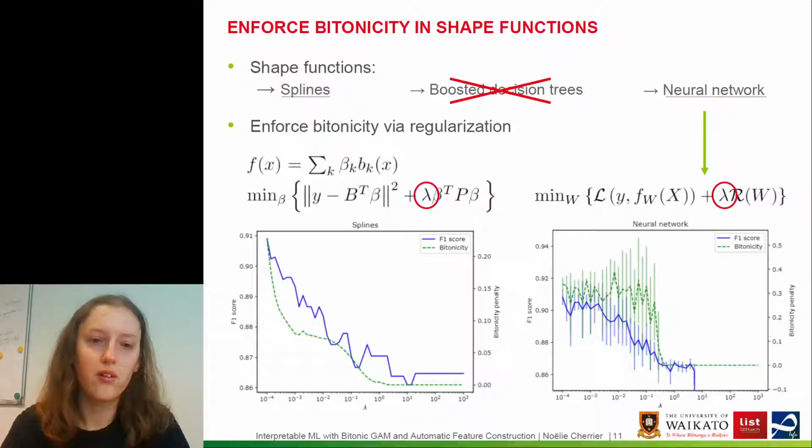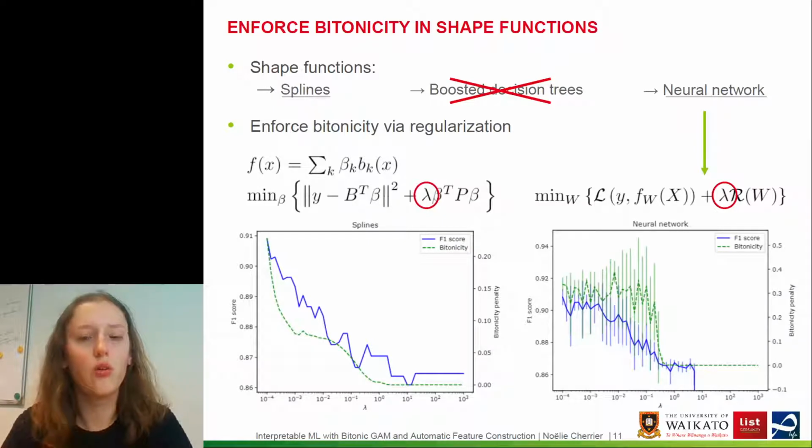And we see that the F1 score is displayed in blue and the non-Bytonicity degree is displayed in green. And we can see that both for the splines and for the neural network, the Bytonicity falls to 0 after a certain threshold lambda. However, the F1 score decreases as well, and even drops completely for the neural network.